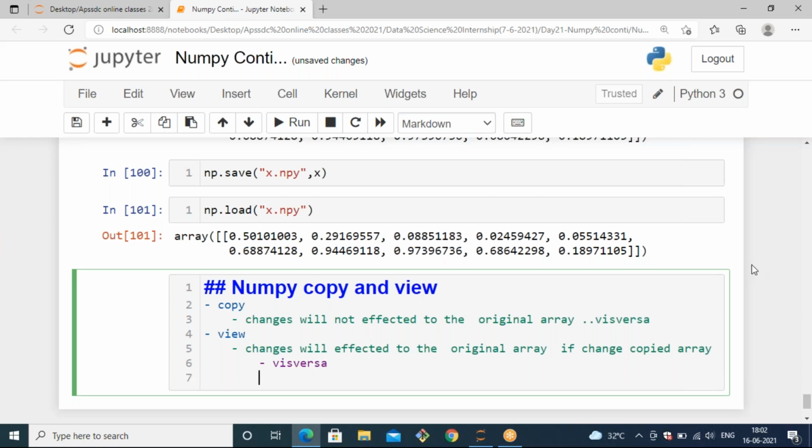That means sometimes we need to copy our original array and paste it into a new array, so we need to maintain one copy. That copy here we can call a shallow copy, and view can be called a deep copy. Okay, so we will see how it happens programmatically so that you can understand.